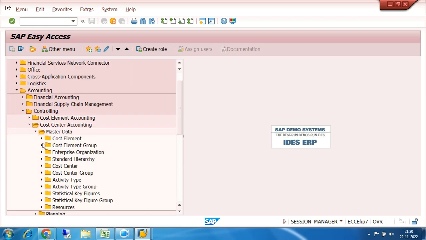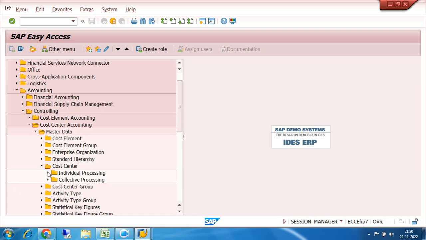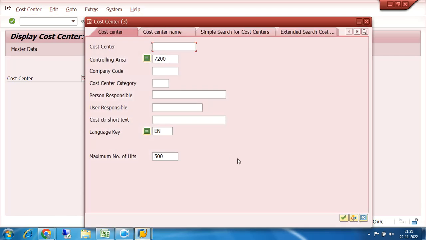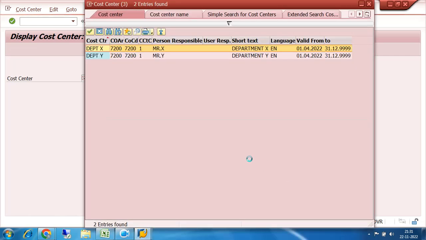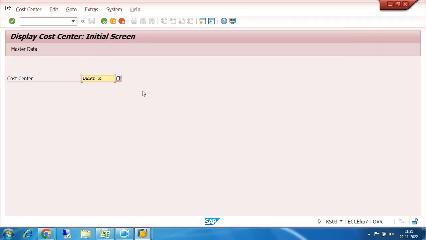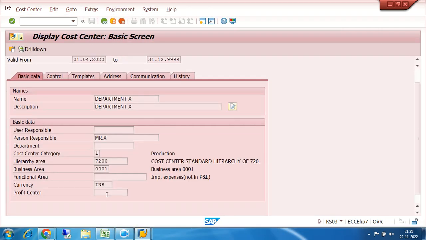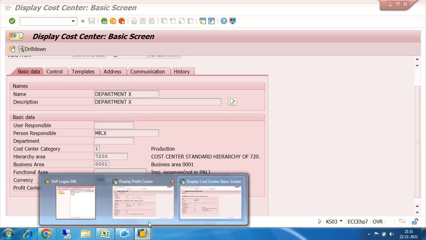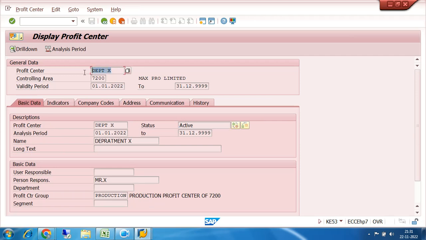So let us come to the cost center, individual processing, display. I have also created one cost center. So in my cost center, two numbers of cost center I have created. In this cost center, what happened? There was a requirement of profit center here. This is my cost center, but cost center has to be linked with a profit center. But as I had not created any profit center, linking was not possible. See, here in the profit center, it requires to link a segment. Because I have not created any segment, I could not link it.